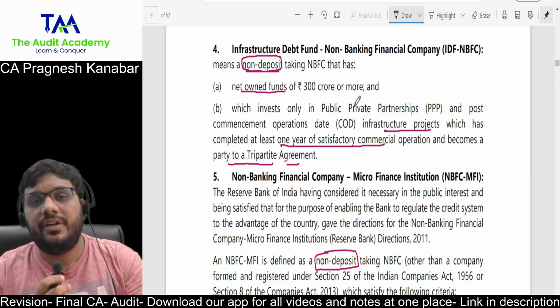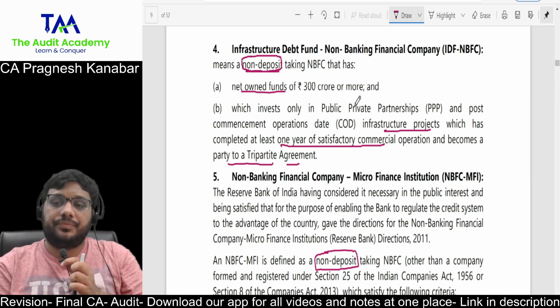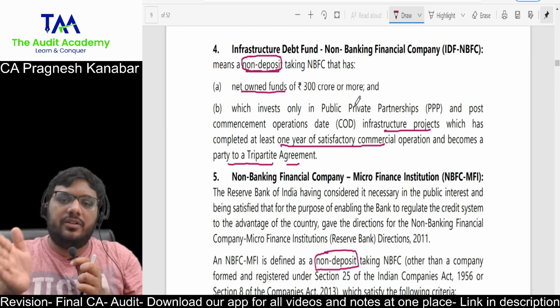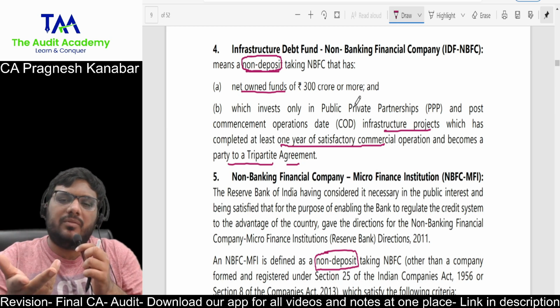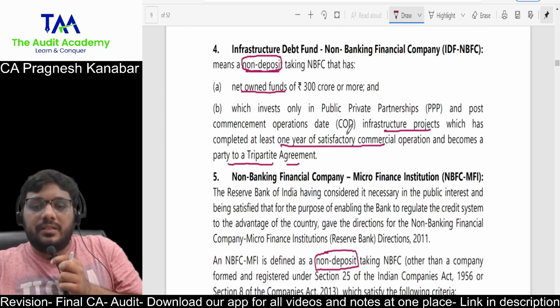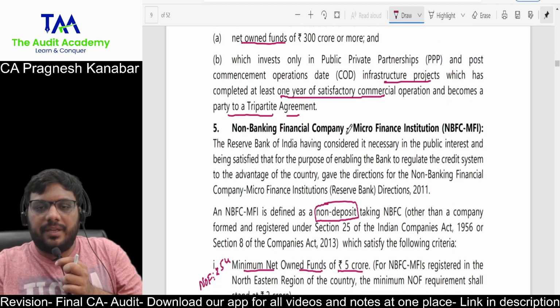Infrastructure debt fund, a fund set up to get the money from the public and then divert it to infrastructure projects. So it is similarly like a mutual fund, as if you're investing in some debt fund. All right. But it is separately governed by RBI.